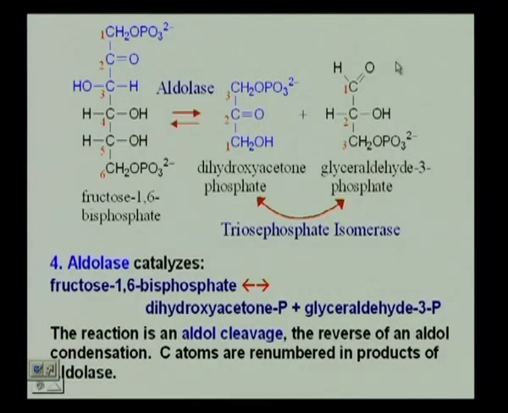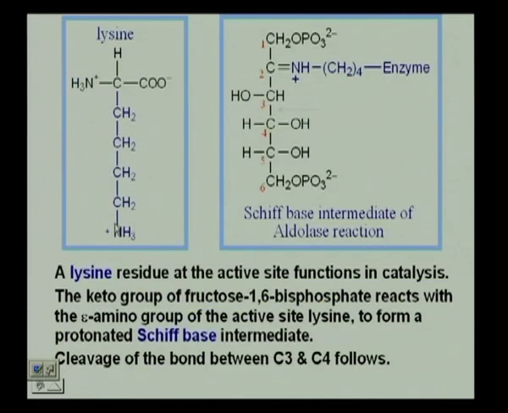Your products are dihydroxyacetone phosphate and glyceraldehyde 3-phosphate, which later on you will see written as DHAP and G3P. So, we have a lysine residue in aldolase that is present at the active site.